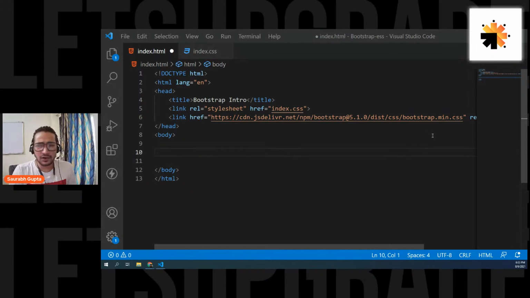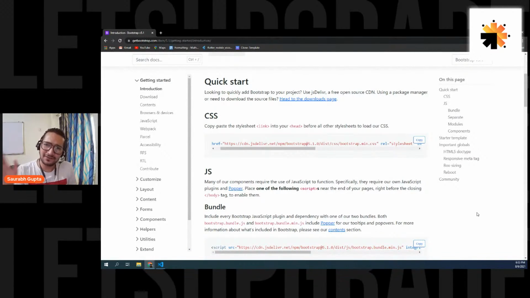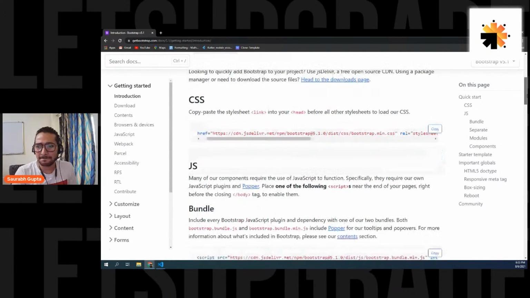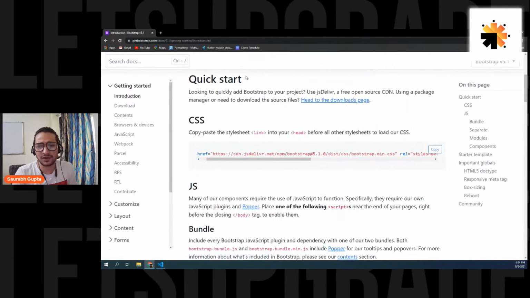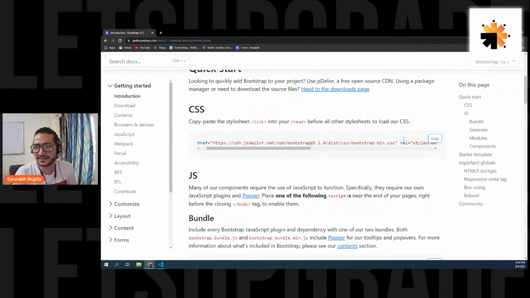Do you want me to zoom this more? Not a problem. See, we are not going to come here again. We simply wanted this link. I simply wanted to show you from where to get the link. That's all. So you're on the docs page, and right at the start, you can simply come here to CSS, and just get this link.